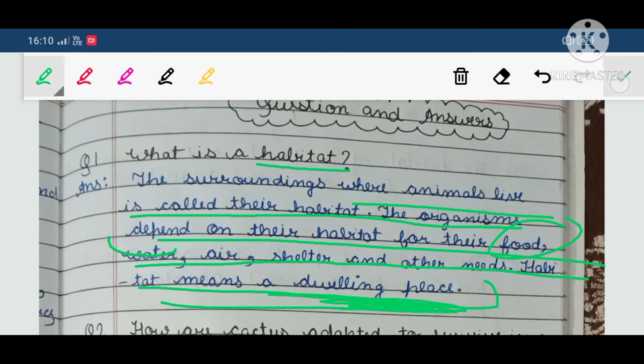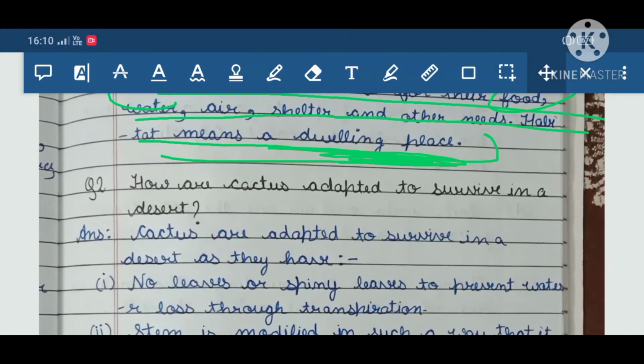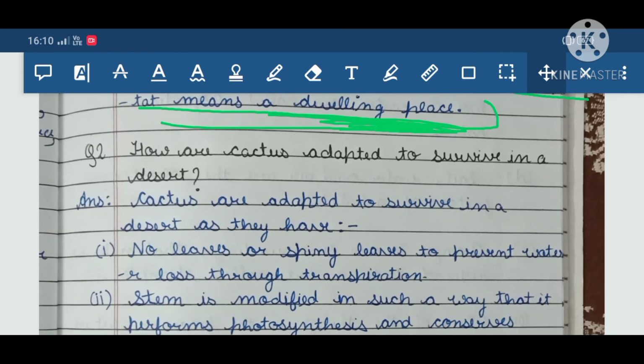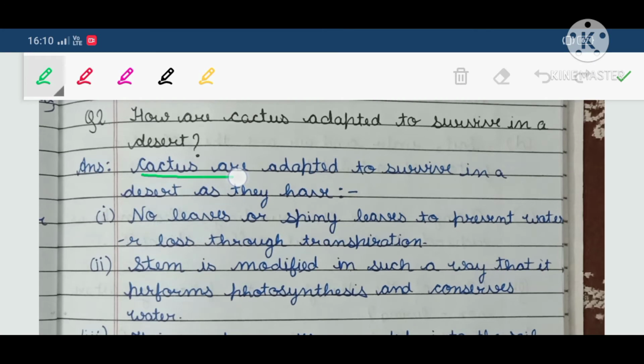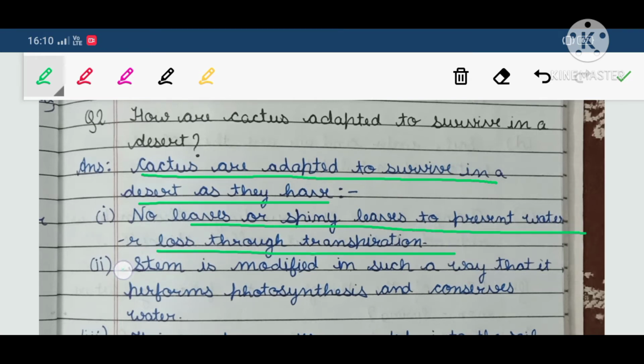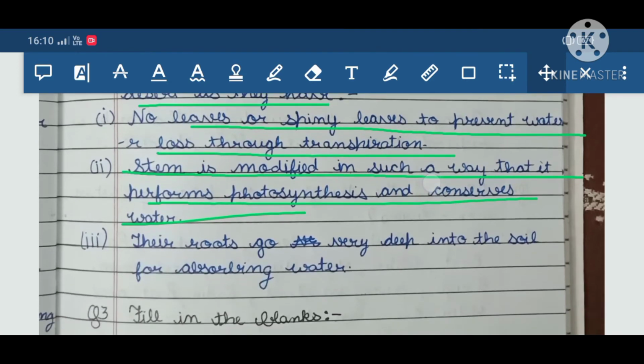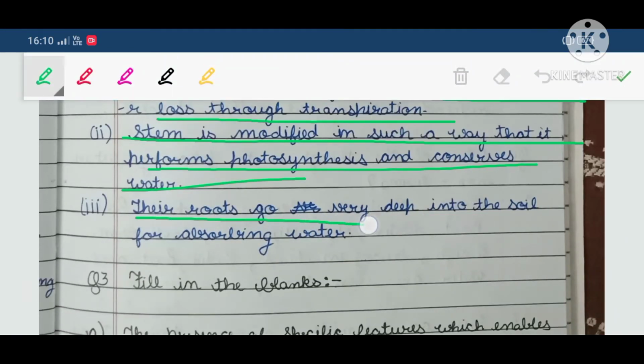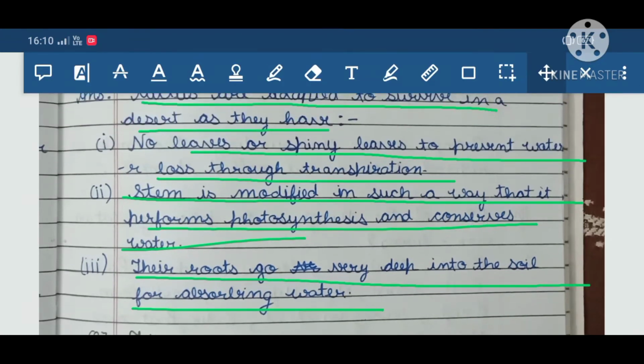Now, question 2: how are the cactus adapted to survive in desert? Cactuses are adapted to survive in a desert as they have no leaves or spiny leaves to prevent water loss through transpiration. The stem is modified in such a way that it performs photosynthesis and conserves water. Third, their roots go very deep into the soil for absorbing water. So, let's recall them.